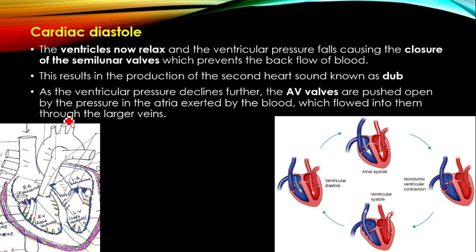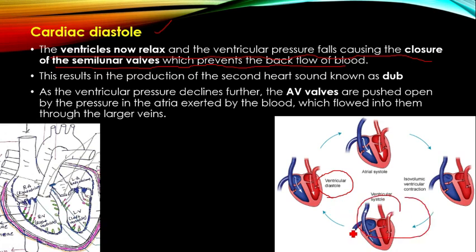Then cardiac diastole. See, the ventricles now relax and the ventricular pressure falls, causing the closure of the semilunar valves, which prevent the backward flow of blood. Here cardiac diastole is actually called ventricular diastole or cardiac diastole. Ventricular systole is followed by ventricular diastole.